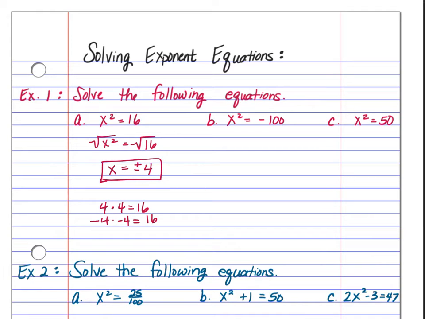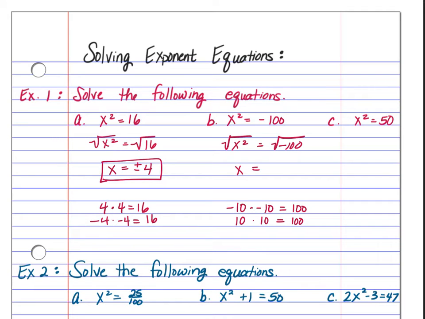Looking at letter B, this is telling us that x is being squared, so I need to undo that by taking the square root of both sides. Again, what times itself gives us x squared? That would be x times itself. Think about what times itself gives us negative 100. The first instinct that a lot of students have is to say negative 10, but negative 10 times negative 10 is a positive 100. If we do a positive 10 times a positive 10, we get a positive 100. So there is no number that can give us the square root of negative 100.